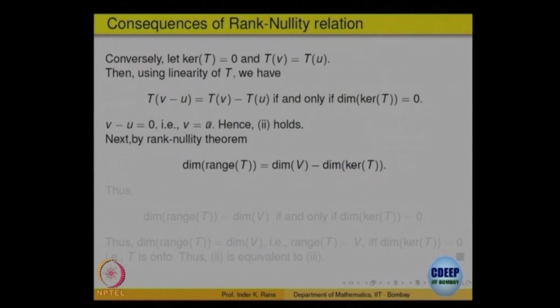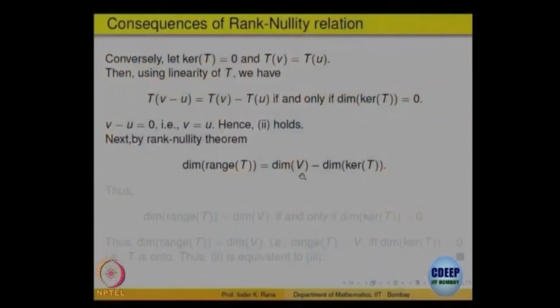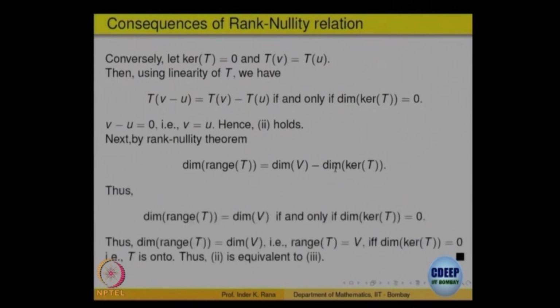2 is equivalent to 3 is a direct consequence of the rank nullity theorem. By the rank nullity theorem, the dimension of the range is equal to the dimension of V minus the dimension of the kernel. So, the dimension of the kernel of T will be 0 if and only if the dimension of the range is equal to the dimension of V, but the range is a subspace. So, that means the range should be equal to the full space.